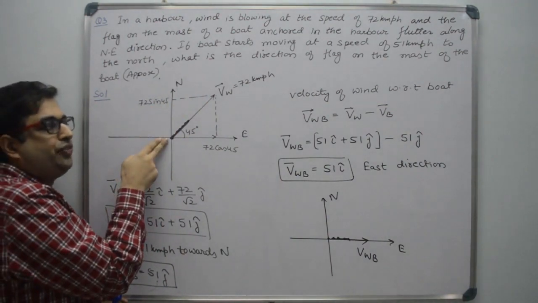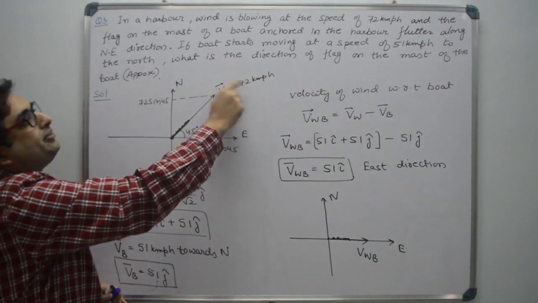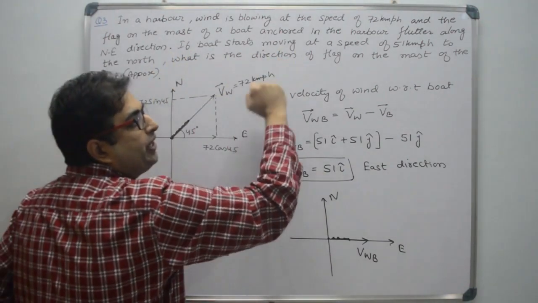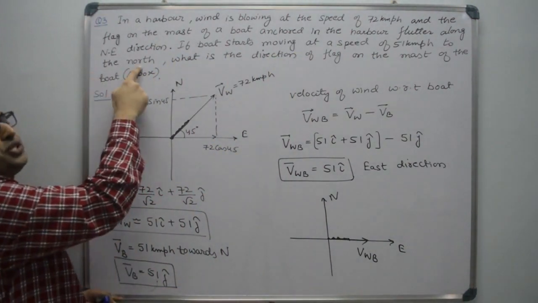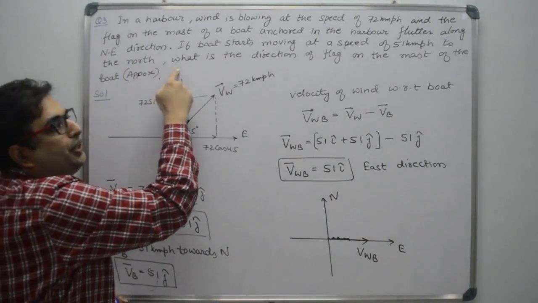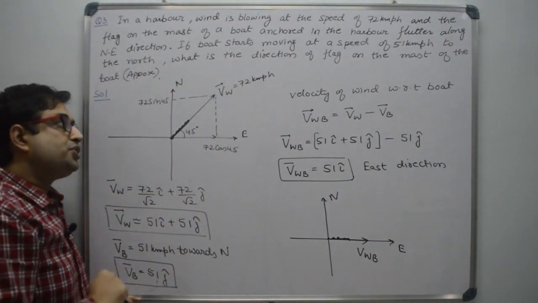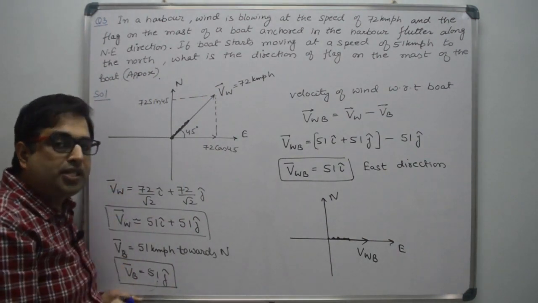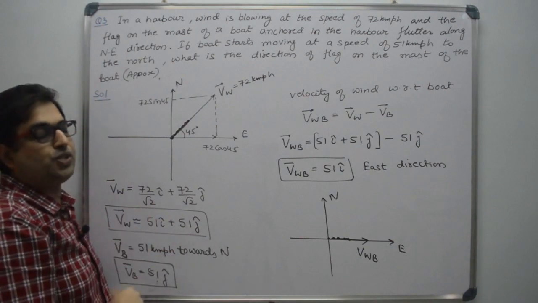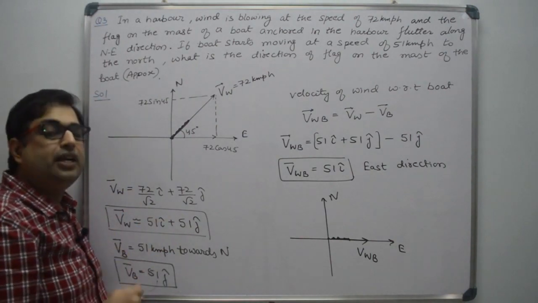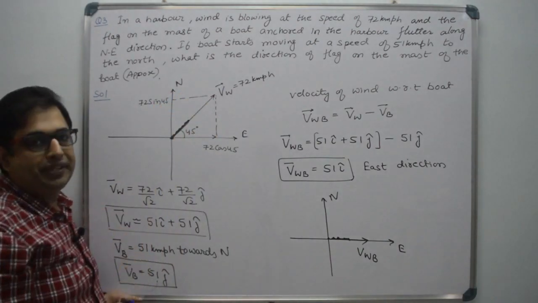Right? So velocity of the wind is given to you 72 km per hour. If boat starts moving with speed 51 km per hour towards north, then what is the new direction of flag that we have to find out? Right? So we have to find out velocity of wind with respect to moving boat, because with respect to moving boat, the velocity of wind is not northeast. It will be different, right?